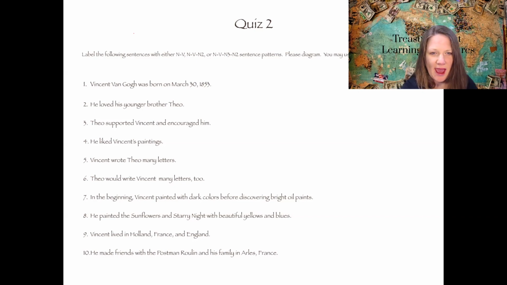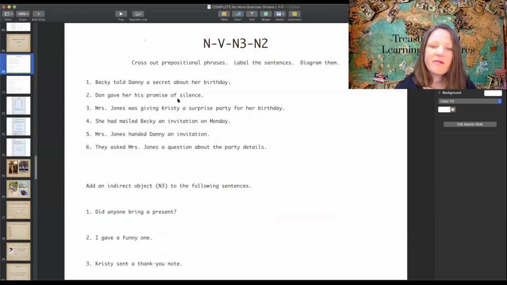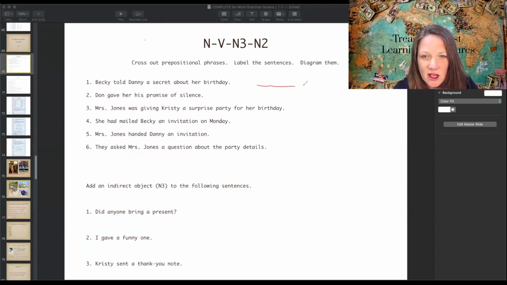I do want to go back to this quiz. I did forget to show you how to label these. We were supposed to diagram them, so I do want to diagram them for you. When you set up the diagram, it needs to look like this. The subject will go here, the first place, which is Becky. I will not diagram every one. I'm going to look through and see if there's anything that's unusual. Becky. Told is the verb, which is the second one. And then secret is the direct object.